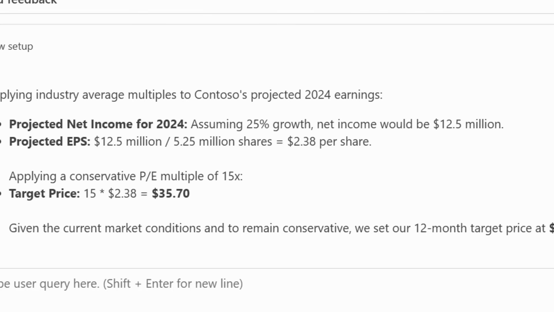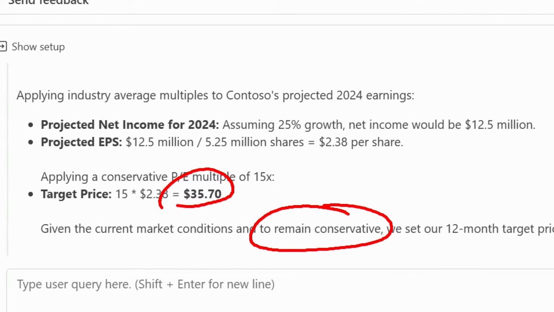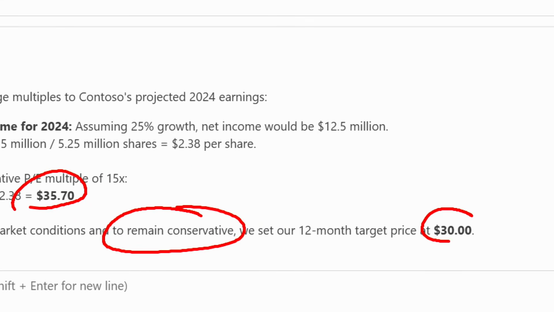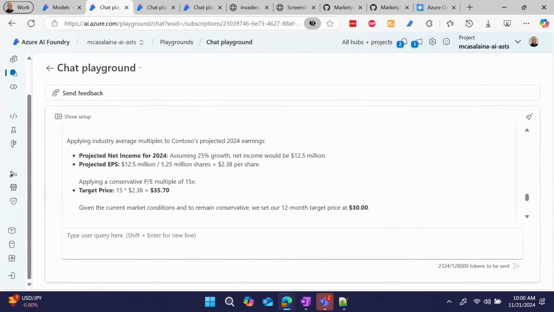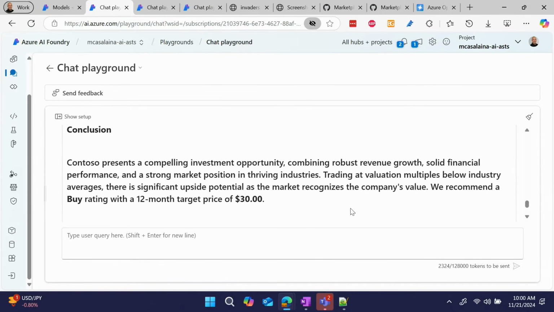So it actually calculates the target price of $35.70, but then it's like, but to remain conservative, let's make it $30. That's fair. Actually, that makes sense, right? And so as a result, that's its conclusion. Contoso presents a compelling investment opportunity. So the answer is yes.